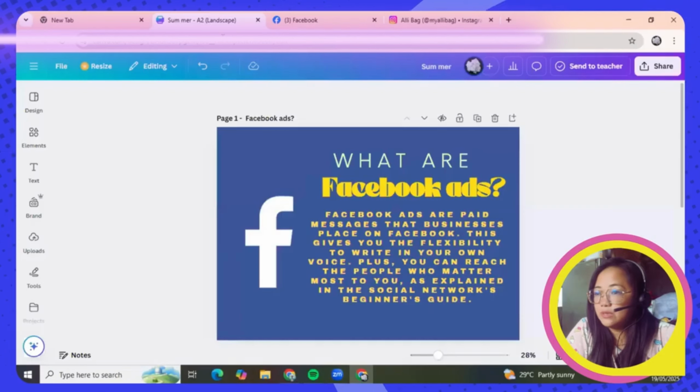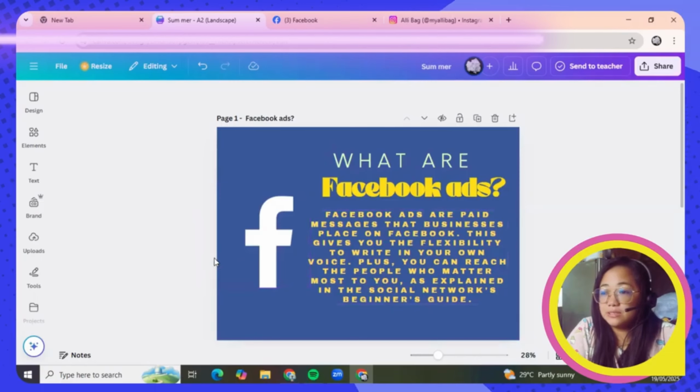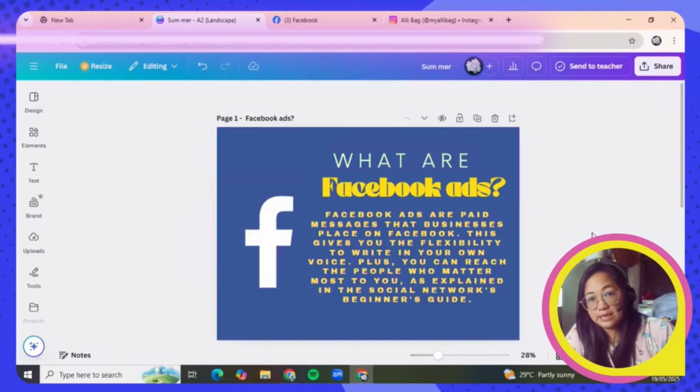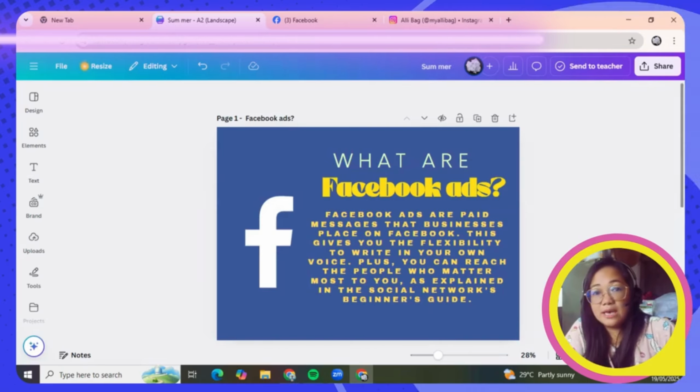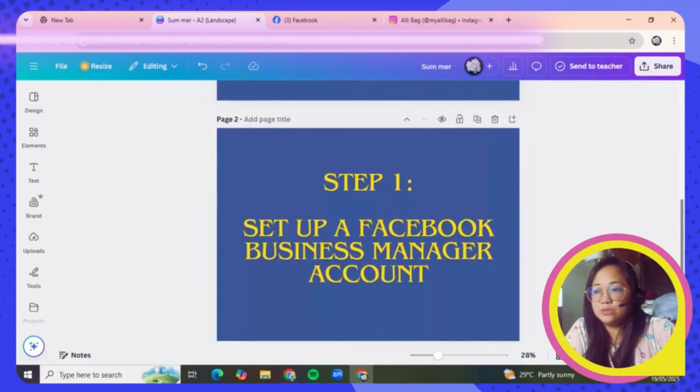Okay, so by the way, what are Facebook ads? Facebook ads are paid messages that businesses place on Facebook, and this gives you the flexibility to write in your own voice. Plus, you can reach the people who matter most to you, as explained in the social networks beginner's guide.